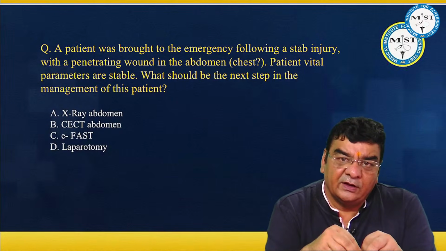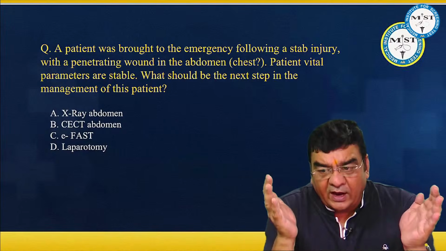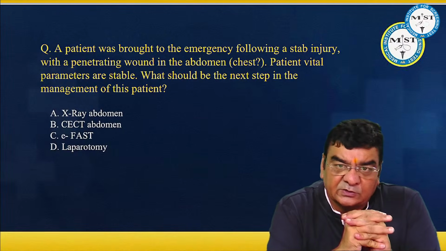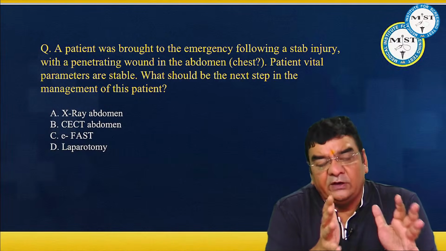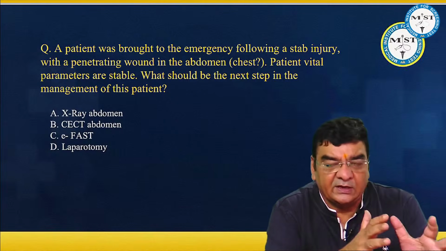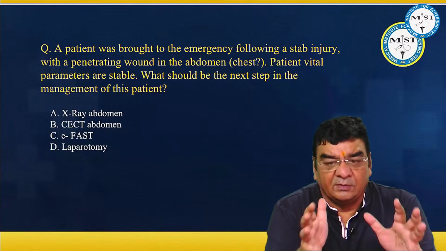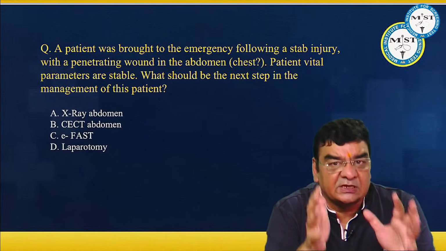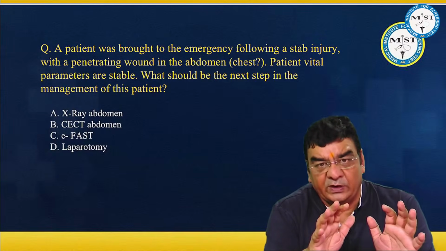peritoneal cavity. Along with the abdomen, we extend it in the thorax and we do scanning for both the pleural cavities for bilateral pleural collections as well. So it is not fast, it is E-fast. If on E-fast we find there is some problem, maybe in the liver, spleen, kidney or anywhere, then we do a CECT. Better than ultrasound would be CECT, but remember this, we are talking about a hemodynamically stable patient. And generally the treatment in these patients is conservative.